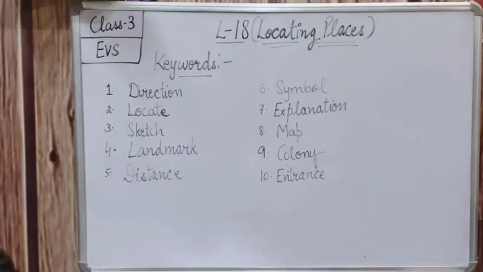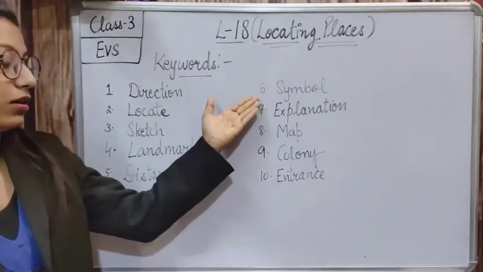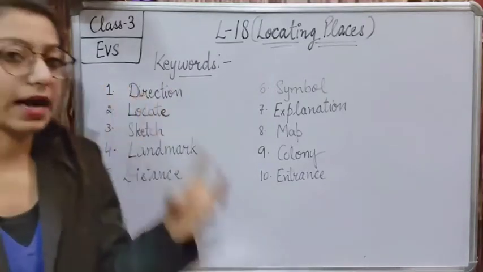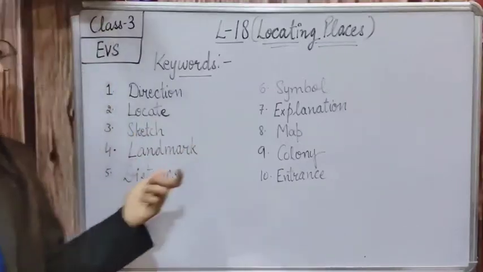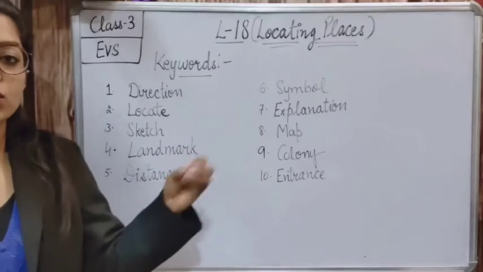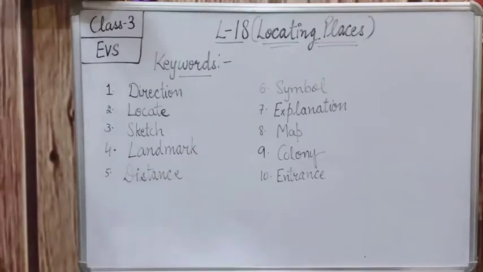Then next is symbol. A symbol is a sign which represents something. कोई भी चीज को represent कर रहा है, that is known as a symbol. I told you the signs are the landmarks, we can say. Signs को हम landmark के उसमें show करते हैं.